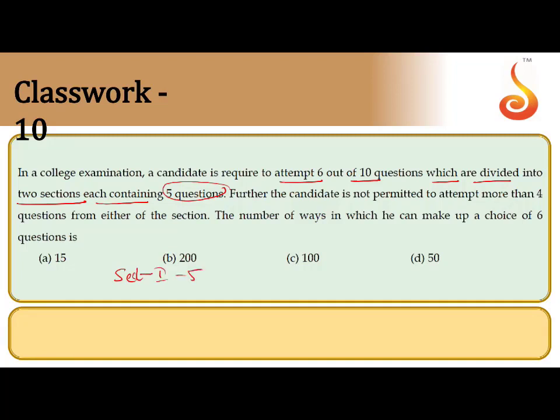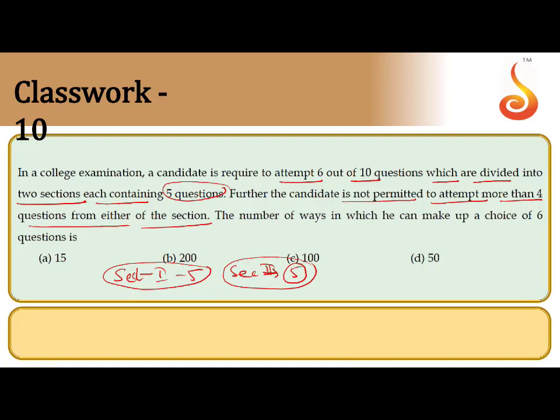Further, the candidate is not permitted to attempt more than 4 questions from either of the sections. So the maximum number of questions he can attempt from one section is 4, and the minimum he can do anything.